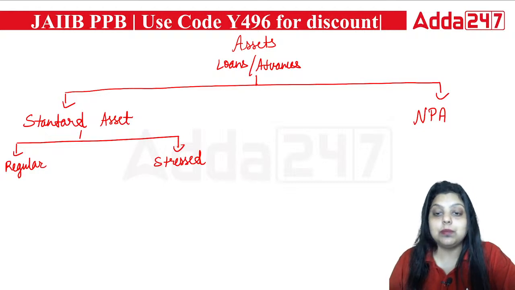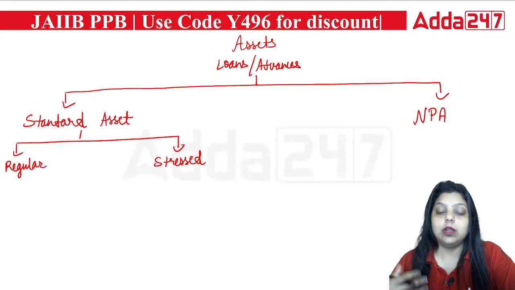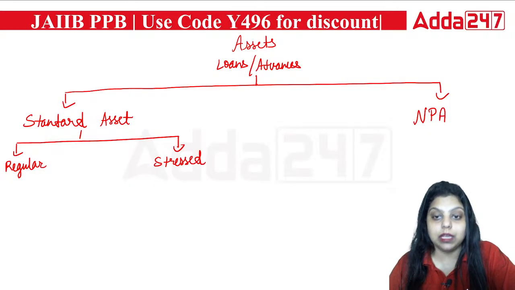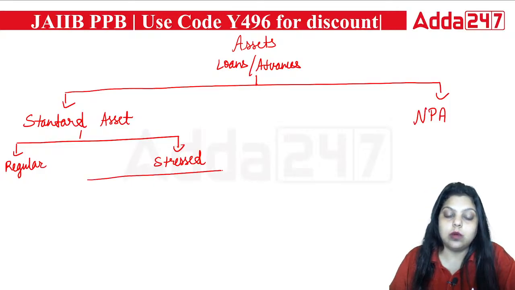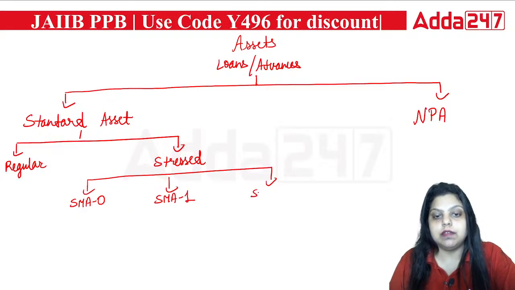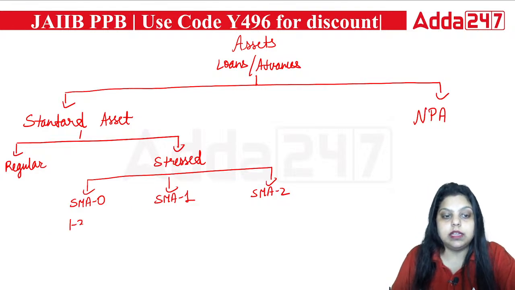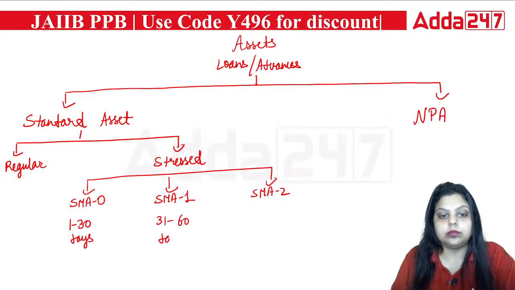Now what does this mean? It means special mention accounts give a warning, an early identification pattern of what type of loan account can go to NPA. That's why the stressed assets category covers the special mention accounts. I will write here: first we have SMA 0, special mention account 0, then SMA 1, special mention account 1, then SMA 2, special mention account 2, and their durations are 1 to 30 days, then 31 to 60 days, and then 61 to 90 days.